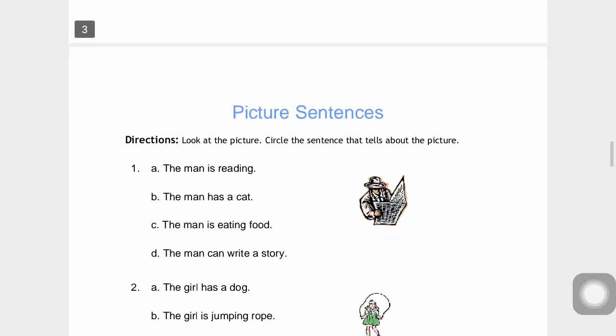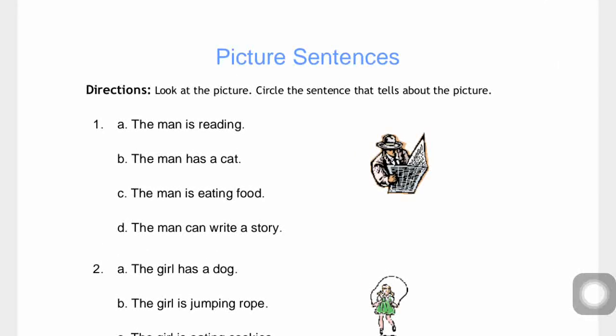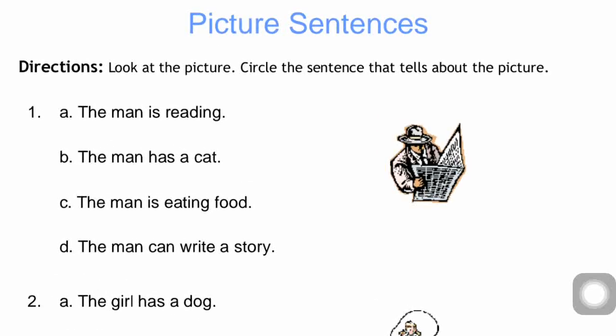Now if we go to some more sentences like this, picture sentences. See here. One picture is given and 4 options are given for you. You have to choose the correct one. You have to first observe the picture here. In picture sentences, you have to observe the picture.